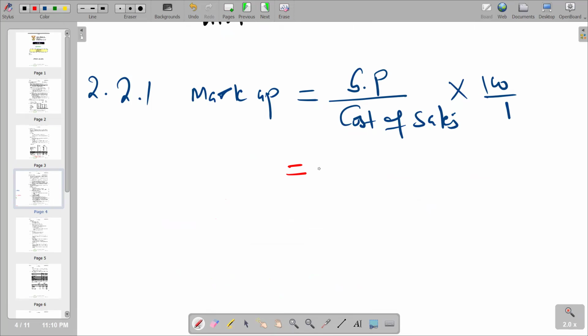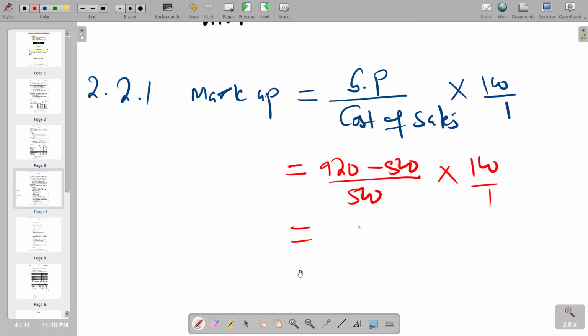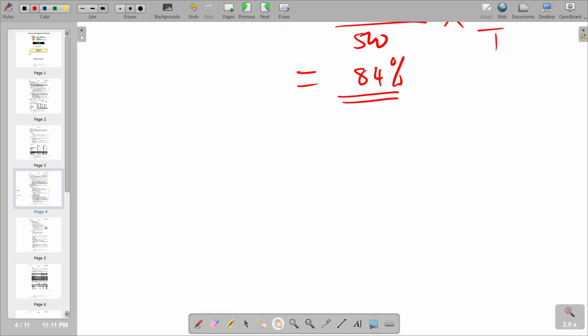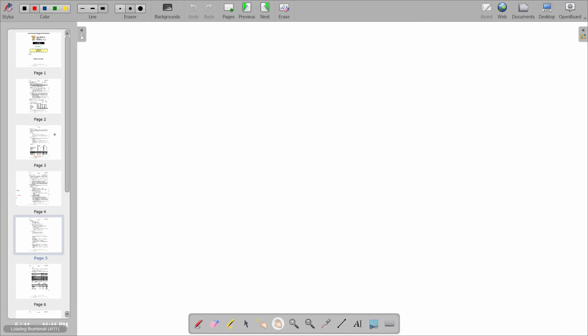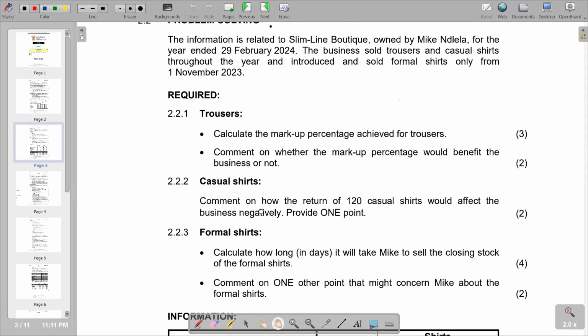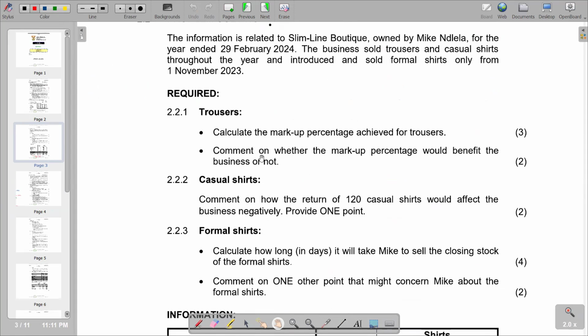The answer is the cost of sales times 100 over 1. Calculate to see that you are going to get 84%. Then we move on to the next part of our question, which is going to be 2.1.2: comment on whether the markup percentage would benefit the business or not.